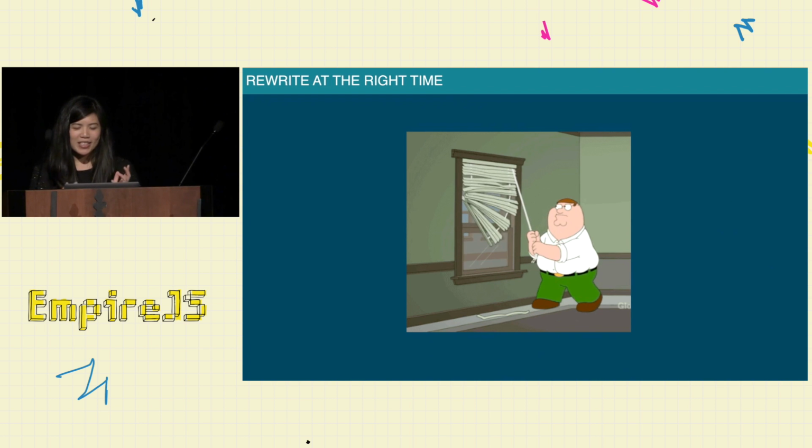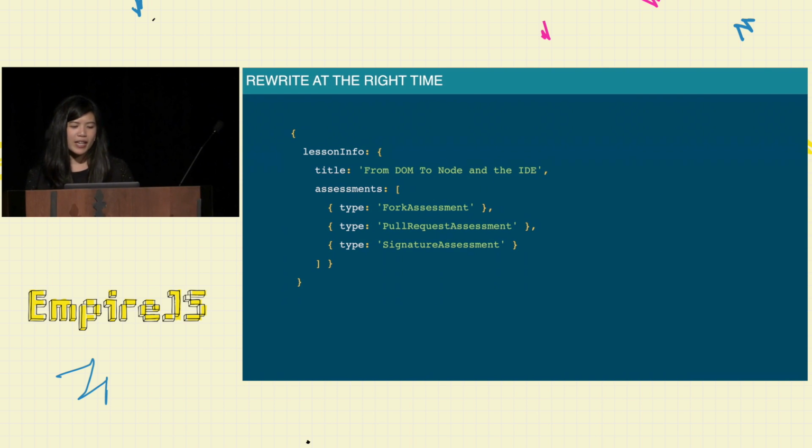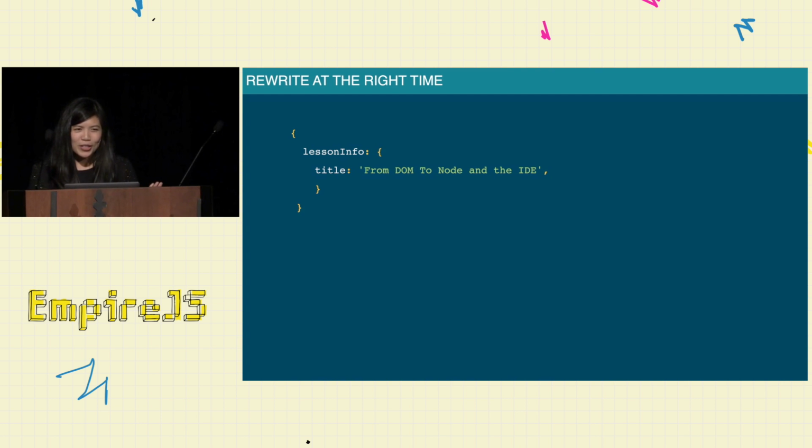Turns out we expected our payload to look a little something like this, where we have our lesson info, it has a title, it has assessments. So again, those assessments are the things on the right rail that turn into lights. And for some reason, somewhere in the code, the assessments were actually being removed. It was confusing. Where was this happening? We couldn't find it. But then finally, we traced it back to somewhere deep inside that Backbone curriculum model.